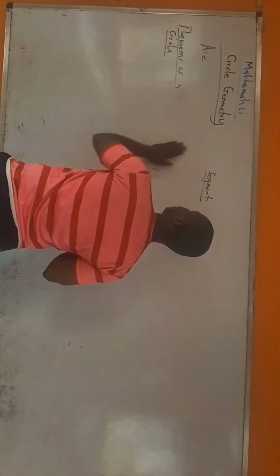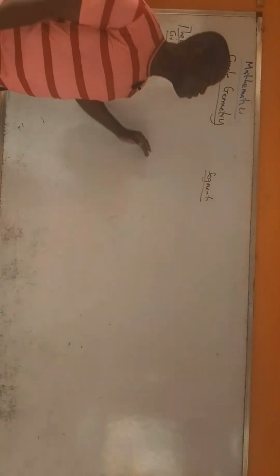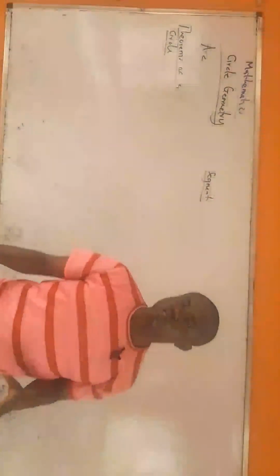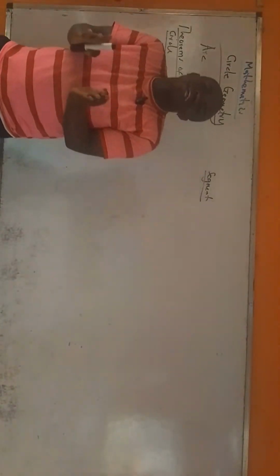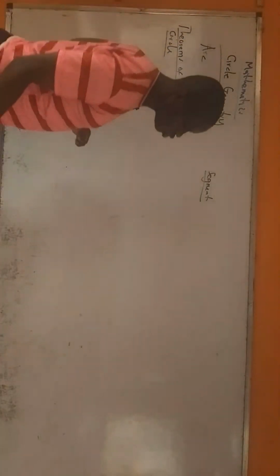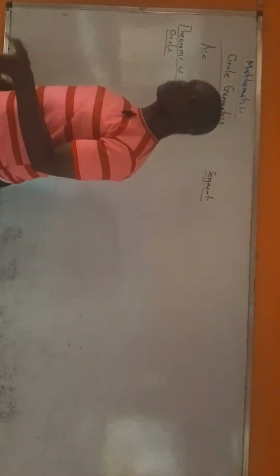Theorem one. Now, in geometry, the questions you solve, you use the theorems of the circle. We have about 7 of them. All right, we have about 7 theorems of a circle, and those 7 are used to solve questions. If you know all the 7 theorems of a circle and you know how to apply them, you'll be able to solve any question you come across in WAEC, JAMB, NECO, or post-UTME, any question at all. These 7 theorems can be used to solve them.